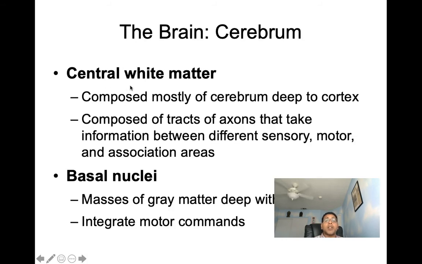Next then we can talk central white matter. It's composed mostly of cerebrum deep to the cortex. So it's located deep to the cortex. And it's going to be composed of tracts of axons that take information between sensory, motor, and association areas. We also have our basal nuclei here. The basal nuclei are going to be masses of gray matter that are found deep within the cerebrum. And they integrate motor commands.